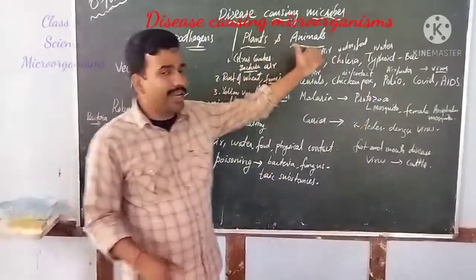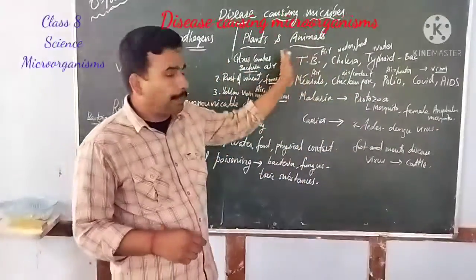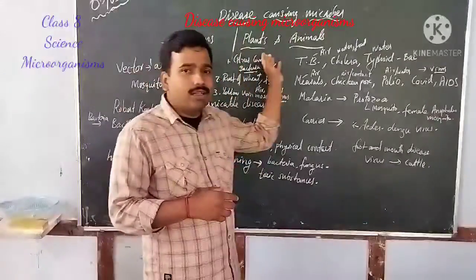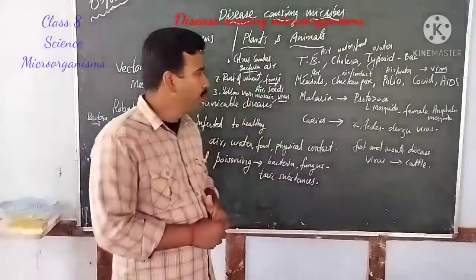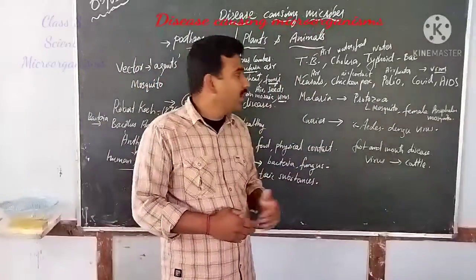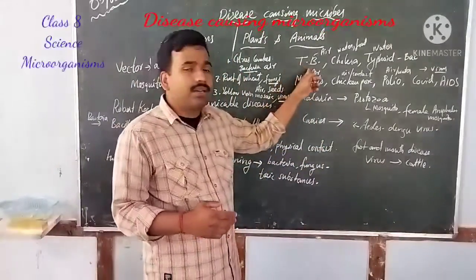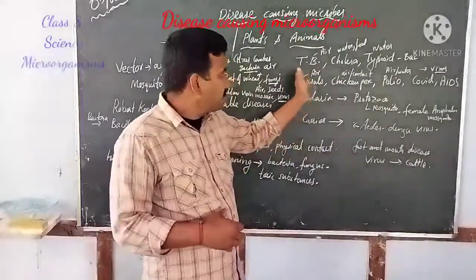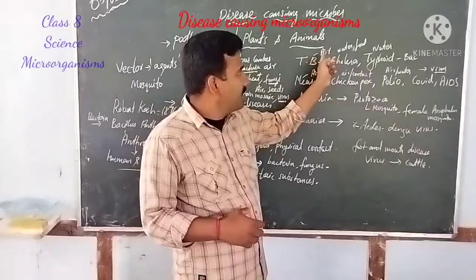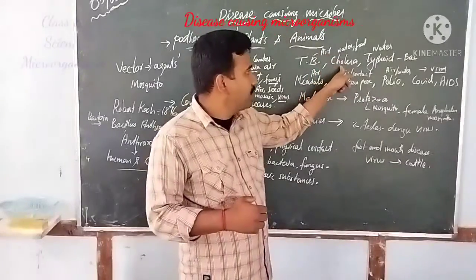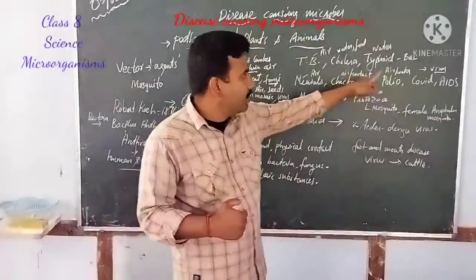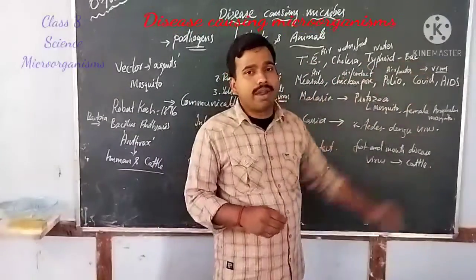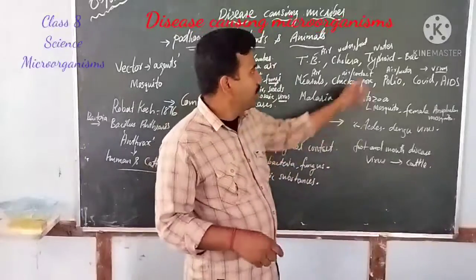Now let us look at animals. These microorganisms can not only attack plants, they can also attack human beings and animals. Similarly, we may be familiar with tuberculosis, bacillus, that is TB, which is transmitted through air. Another disease is called cholera, and another is called typhoid. These are all caused by bacteria.